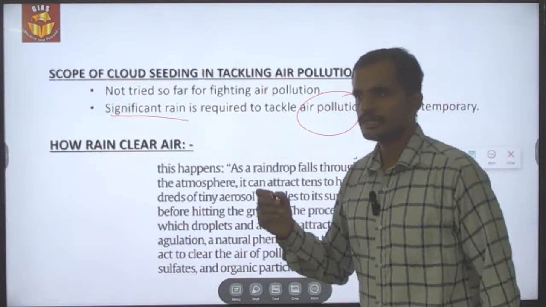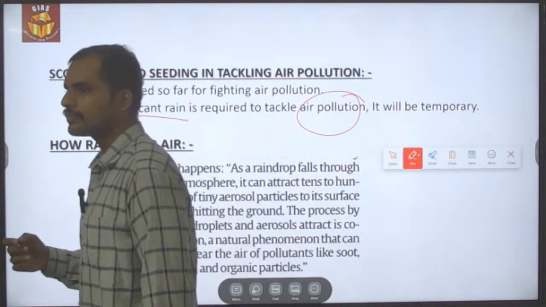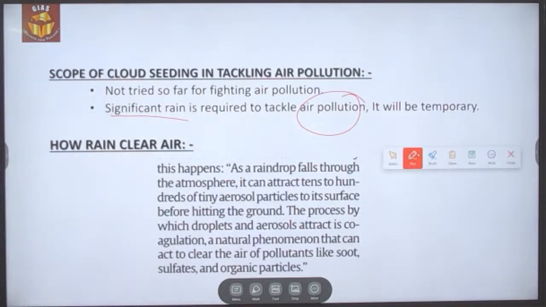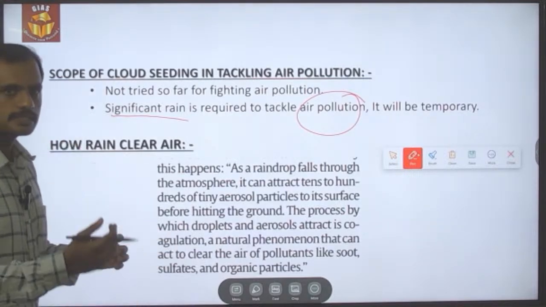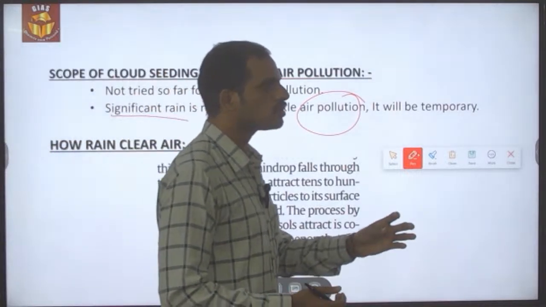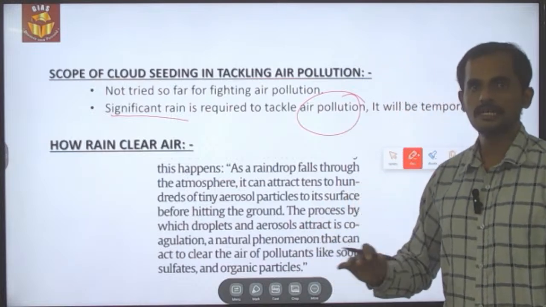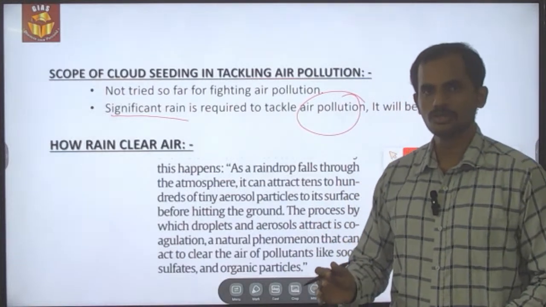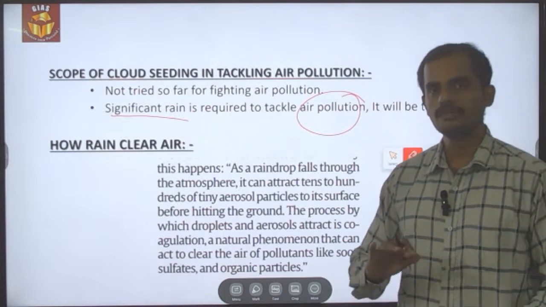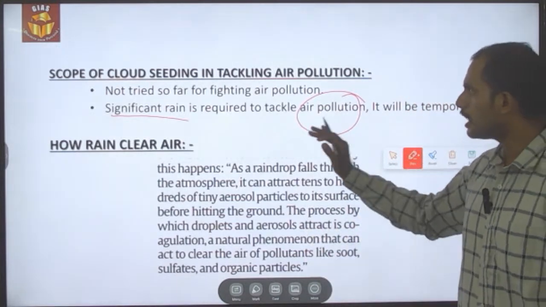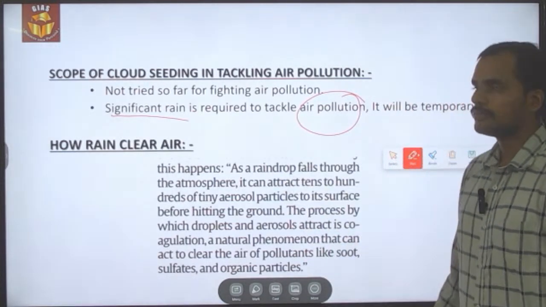and the process or the investment that is going to be made in the cloud seeding technique will be very huge, so that more rainfall will be brought out, which will be necessary for clearing the ground level ozone as well as the other particulate matter. And even if they clear this kind of pollutants, it is only of a temporary nature and it will not permanently solve the problem of Delhi air pollution. This is what the scope is.